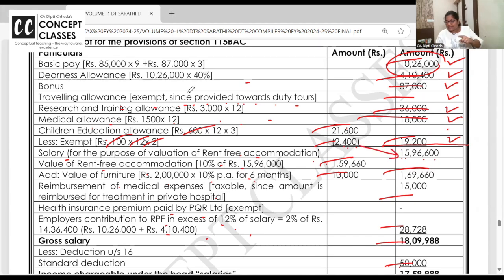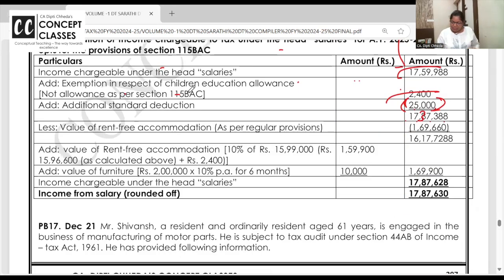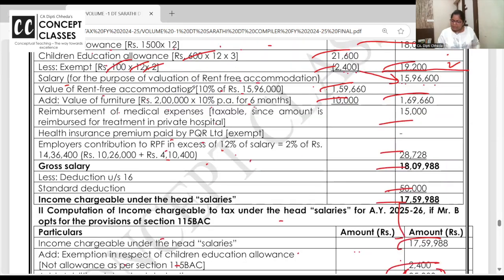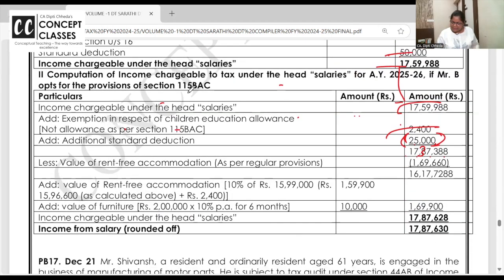So if you add this, the salary definition for RFA will be 159,600 plus 2,400, so 10% of 1599, and furniture. I hope you are getting it. The wrong RFA which was added is deducted and the correct one added. This is the way they have done depending on the marks. But otherwise you can calculate the whole separately also.